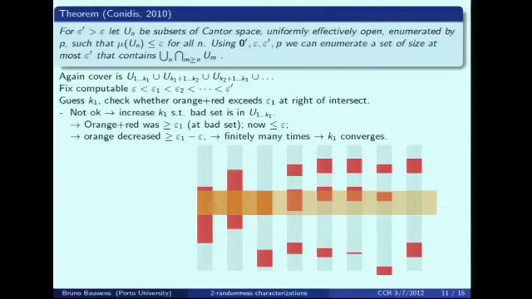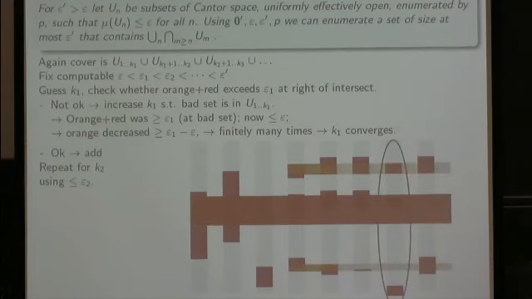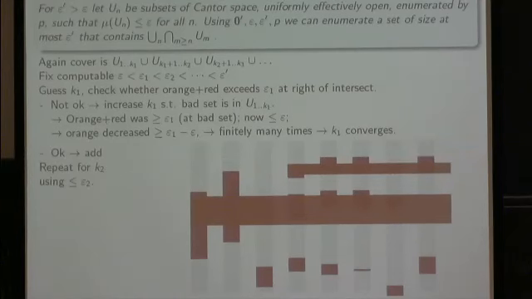So if we increase the intersection, then we decrease our size by epsilon 1 minus epsilon. So this can happen at most finitely many times. So after some finite amount of times, we found k1, and then we can start constructing k2. And so on. So here there is a violation, we increase the intersection, and then we add it to the set, and so on. So now we have shown Conidis's theorem, and this implies the two randomness thing.